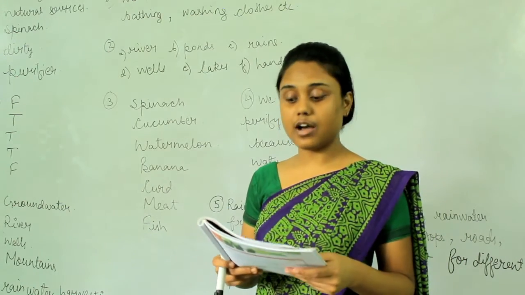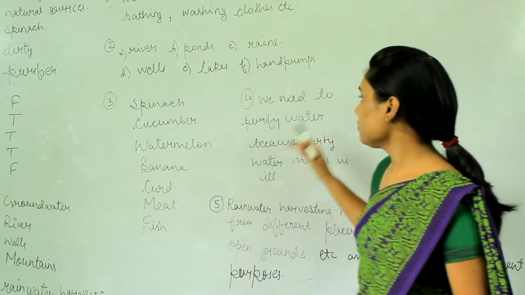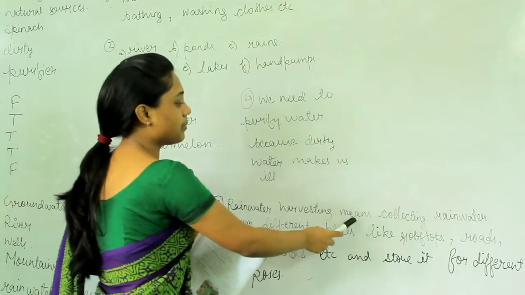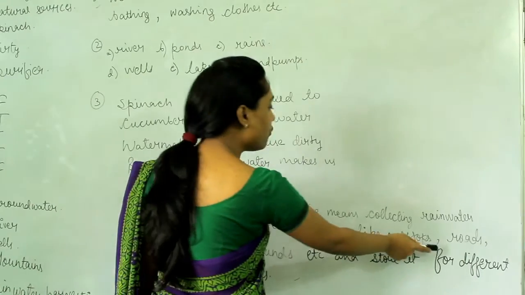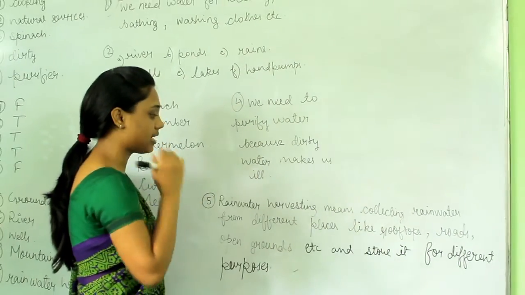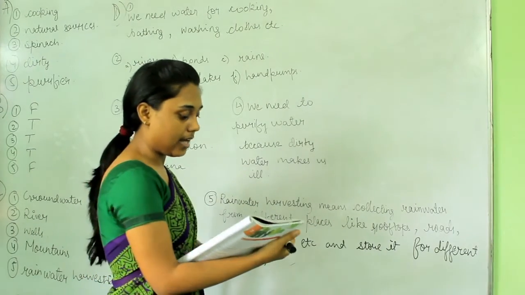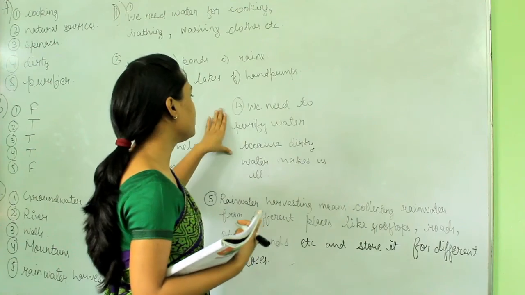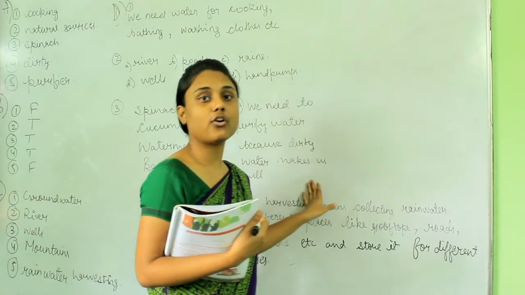What is rainwater harvesting, and why is it necessary? Rainwater harvesting means collecting rainwater from different places like rooftops, roads, open grounds, etc. and storing it for different purposes. And another question is, why do we need to purify water? We need to purify water because dirty water makes us ill. That's all. Thank you.